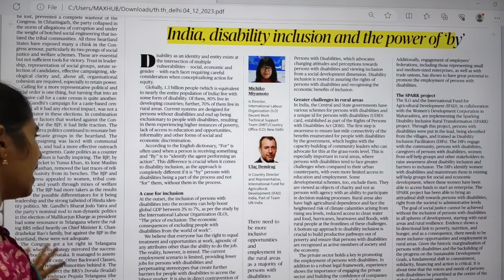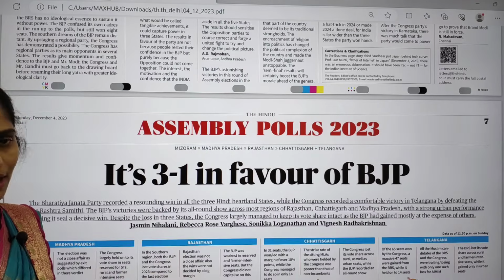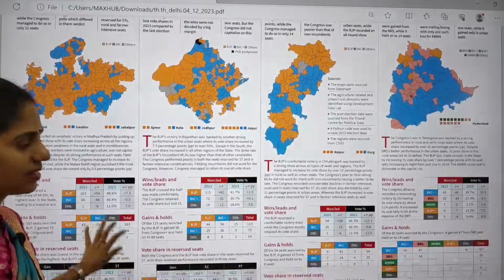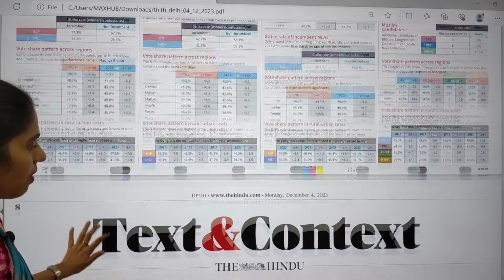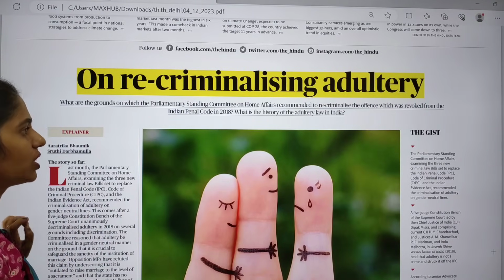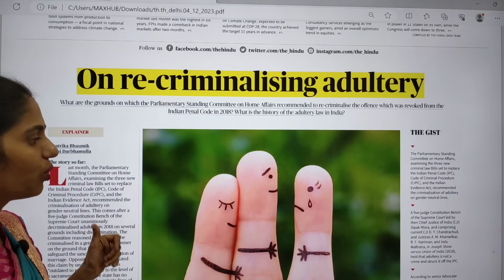So this is the only article which is important from our editorial section. This is assembly polls. You can simply leave this. And in the text and context there is an article regarding adultery. This article is very, very important. We are going to see this.